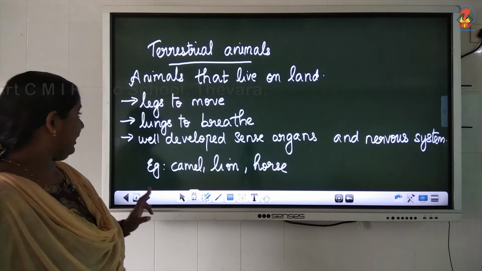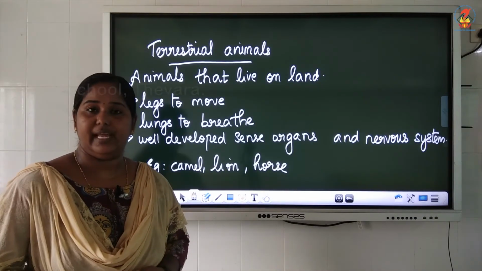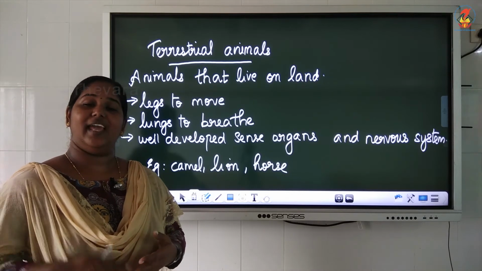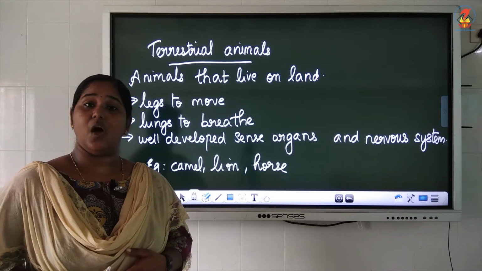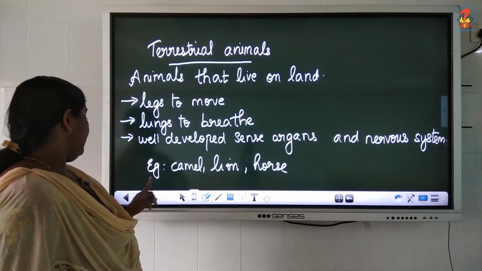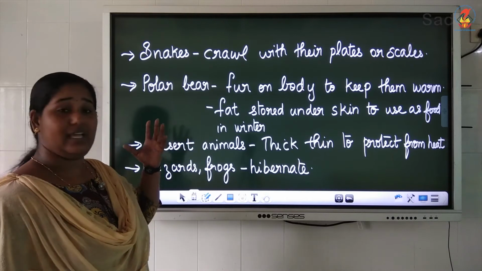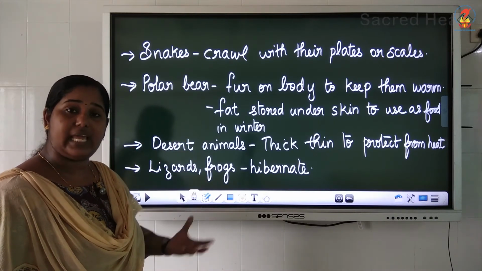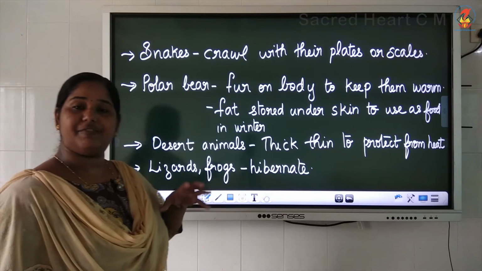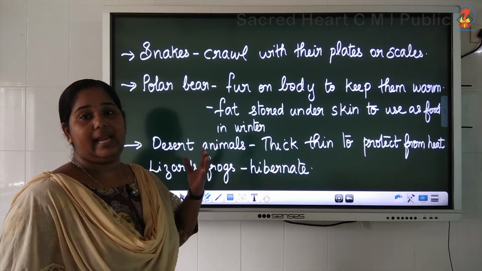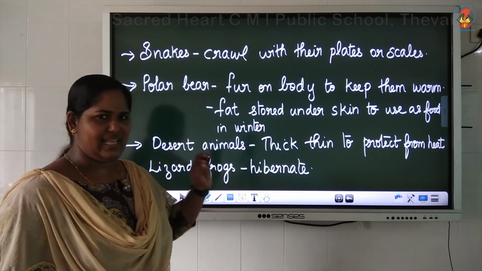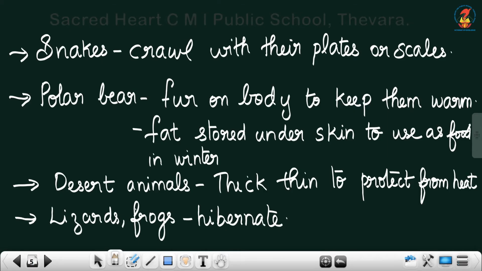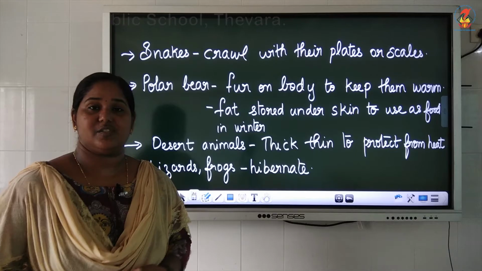Let us take a look once again. Terrestrial animals move with the help of their legs. They breathe with the help of lungs. They have well developed sense organs and nervous system. Exceptional cases like snakes, they crawl on the ground with the help of scales. The polar bears have thick skin with fur on their body and a thick layer of fat stored under the skin. Desert animals have thick skin and less hair to protect from heat, and some animals hibernate. These are all about terrestrial animals.